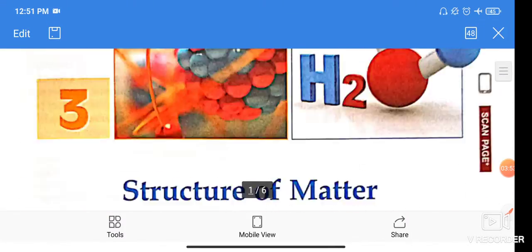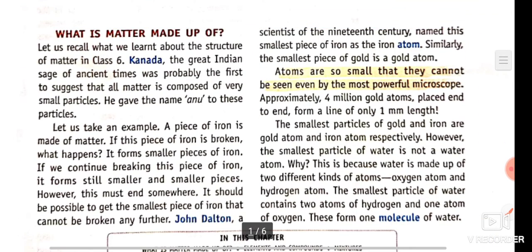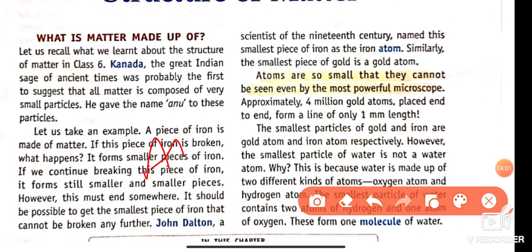Let's read the chapter now. So what is matter made up of? We know that matter is made up of atoms. And who gave the idea of atoms? John Dalton proposed the idea of the atom. That means matter is made up of atoms.